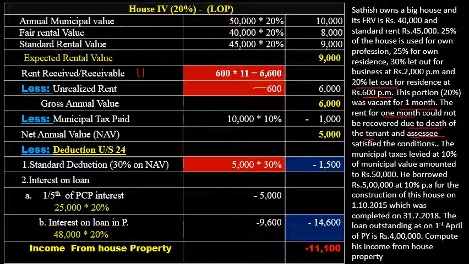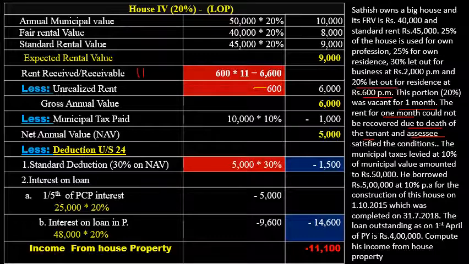Otherwise it should not be deducted. In such cases the rent received will be 6,600 itself. Only if SSC satisfied the conditions can you consider the unrealized rent.